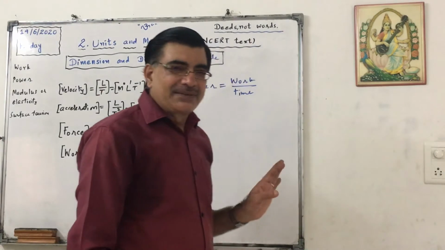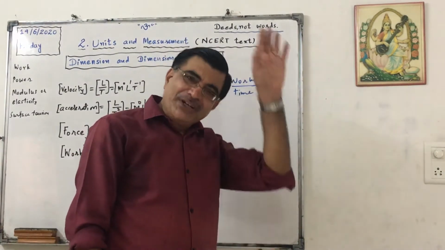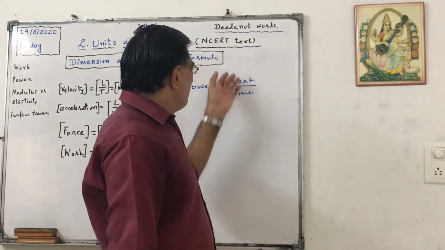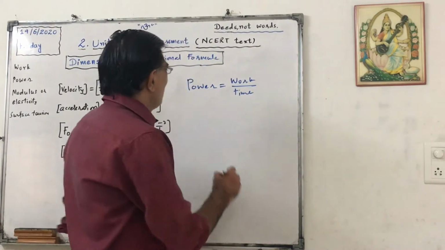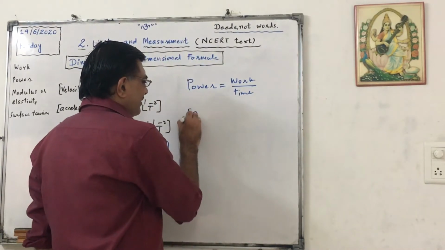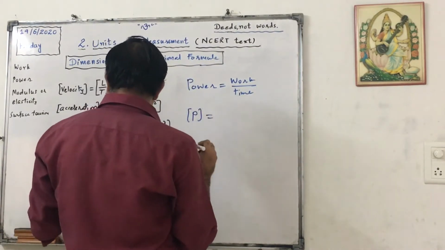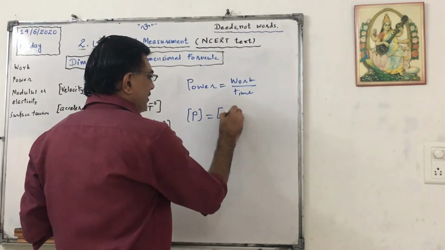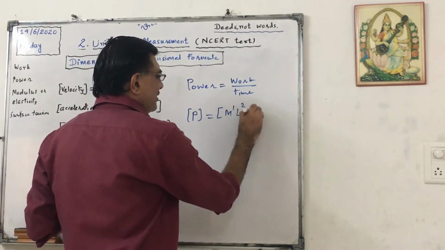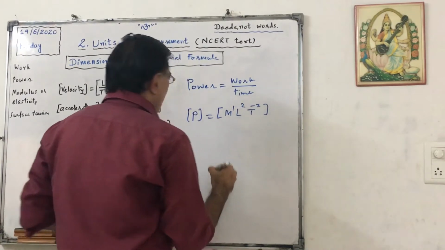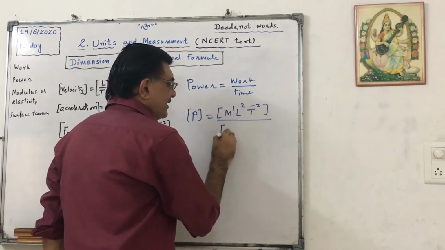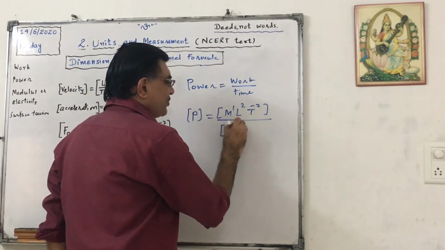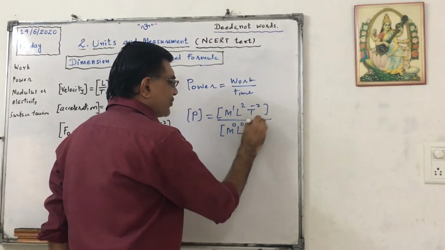It is power in physics, not in politics. So work upon time can be written as: for work it is M raised to 1, L raised to 2, T raised to minus 2. Upon time it is M raised to 0, L raised to 0, T raised to 1.